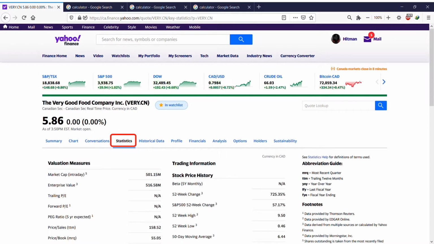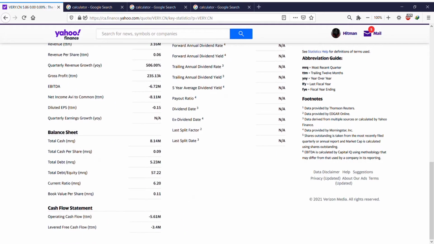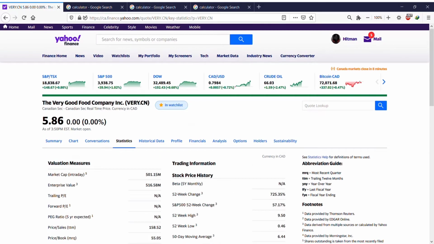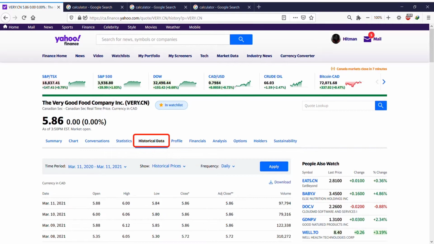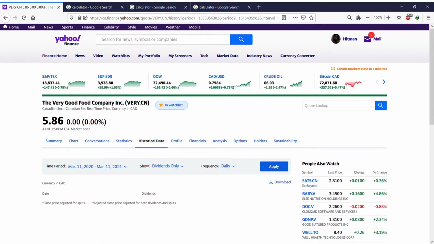Statistics shows you the nitty-gritty details of any stock, which again, I'm not really into these things. Historical data we talked about. What's important in historical data is if you want to know whether the company pays dividends monthly or yearly, it shows you here under dividends, and you have to click on apply.